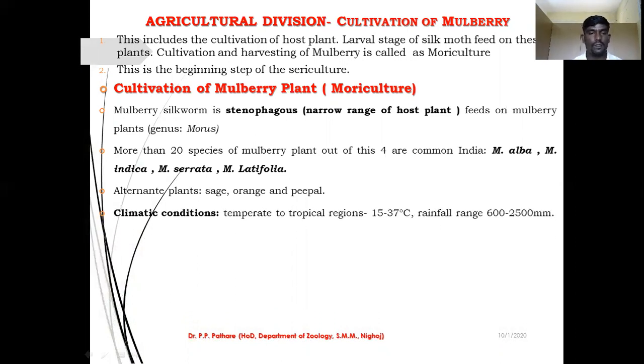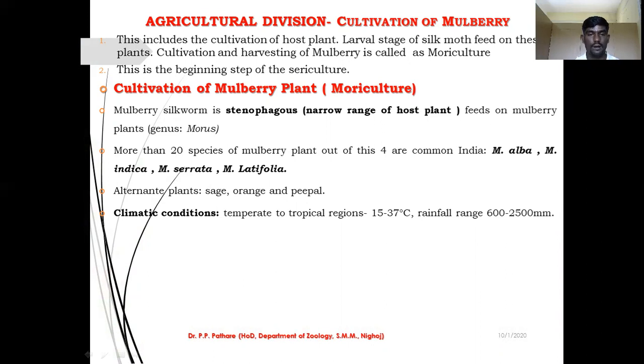Next one, that is very important for the cultivation of mulberry plant in your agricultural farm, that is climatic condition. Before starting the cultivation of any plant, it is necessary to study its habit and its basic requirements. In that, climatic condition is also very important for the development and growth of a plant. They require proper and optimum climatic condition.